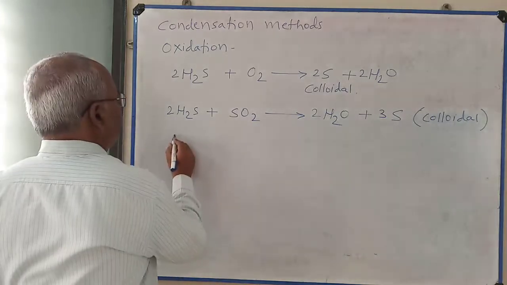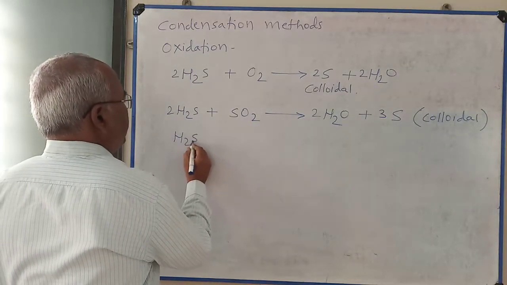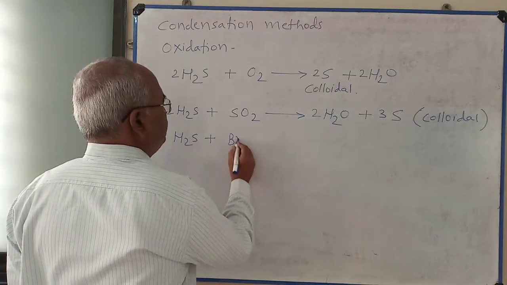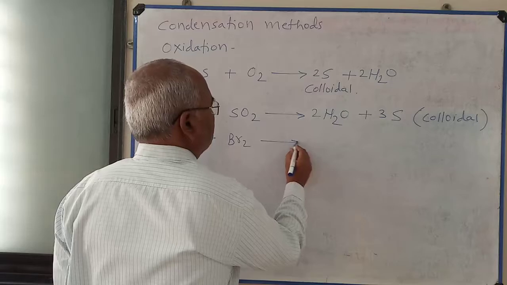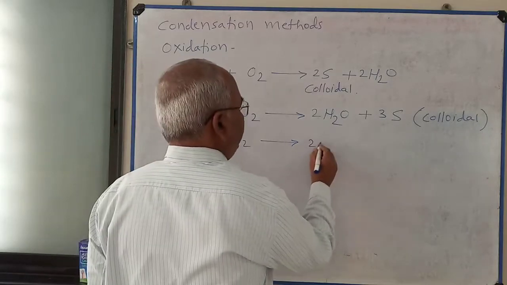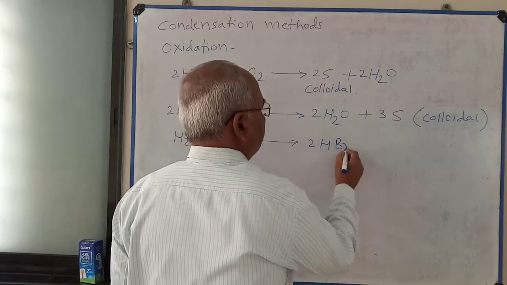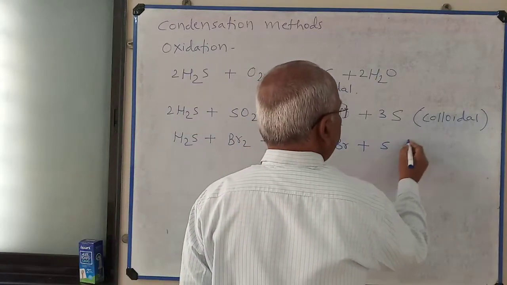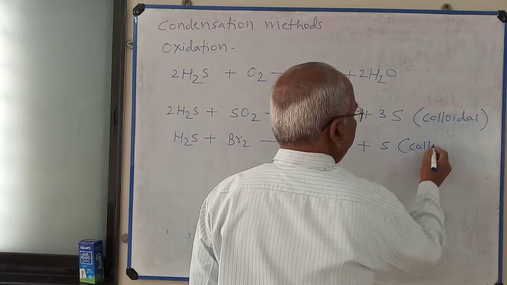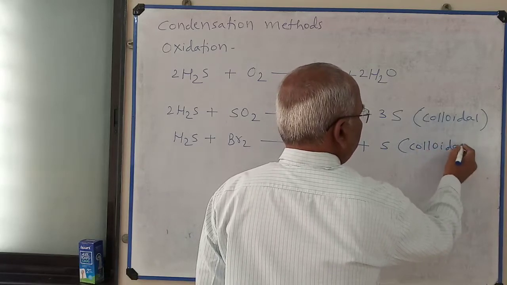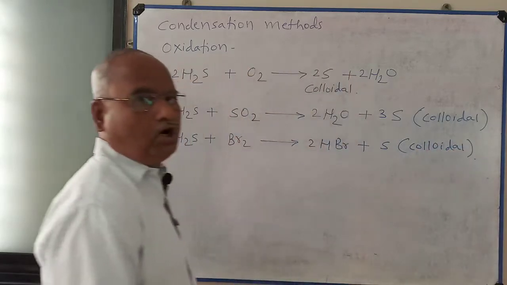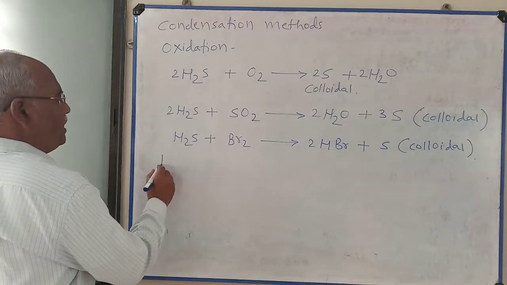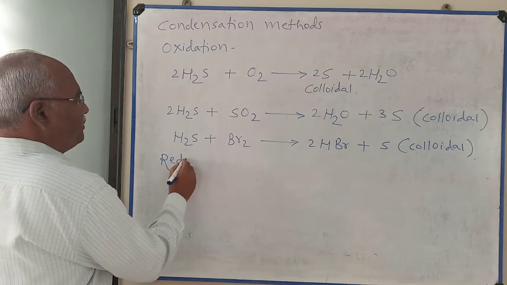One more reaction I want to write here. Hydrogen sulfide solution plus Br2, bromine, gives twice HBr plus sulfur, colloidal. Colloidal solution of sulfur is prepared. Then I am going to explain the reduction method.